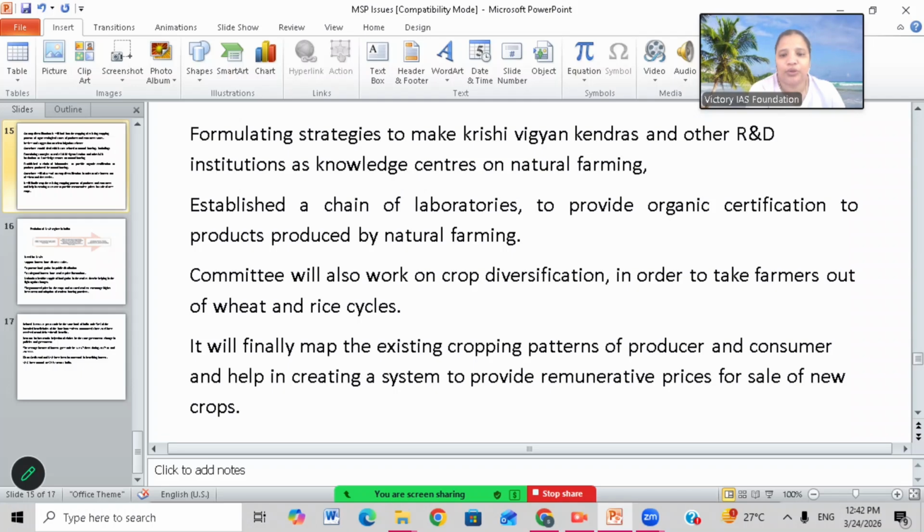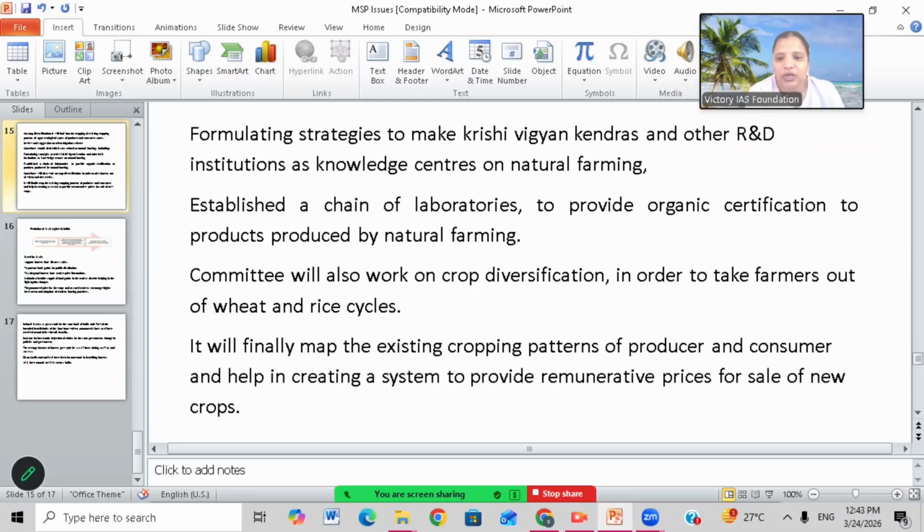And establishing a chain of laboratories to provide organic certification to products produced by natural farming, and they have to set up R&D centers to give a mark or logo on organically produced things of natural farming. Then only they will get a recognition. Otherwise they will be mixed with crops produced from fertilizers. So in that case organic production value will be gone. So for this a chain of laboratories is required. For this also it is a long process and cost consuming thing, because they need approval from the government.